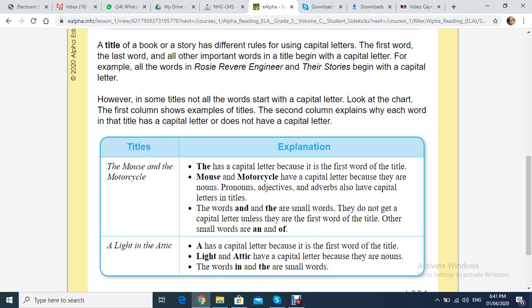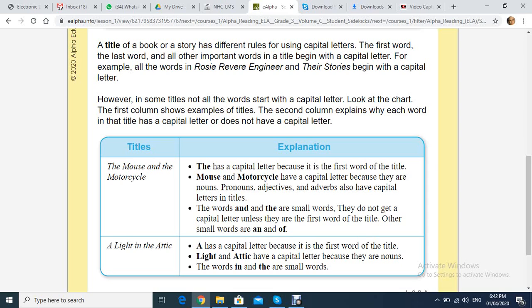A title of a book or story has different rules for using capital letters. The first word, the last word, and all the other important words in a title begin with a capital letter. For example, all the words in Rosie Reeve, Engineer, and Their Stories begin with a capital letter.